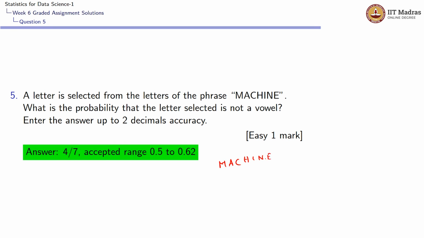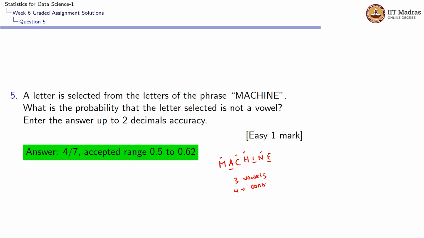Among these, what are all the vowels? M is not a vowel, A is a vowel, 1. C is not a vowel, H is not a vowel, I is a vowel, and E is a vowel, N is not a vowel. So we have 3 vowels and 1, 2, 3, 4.